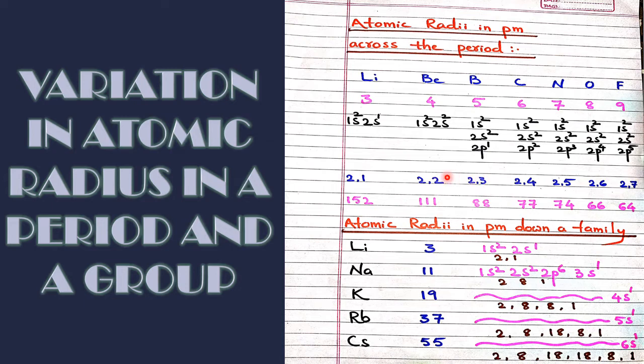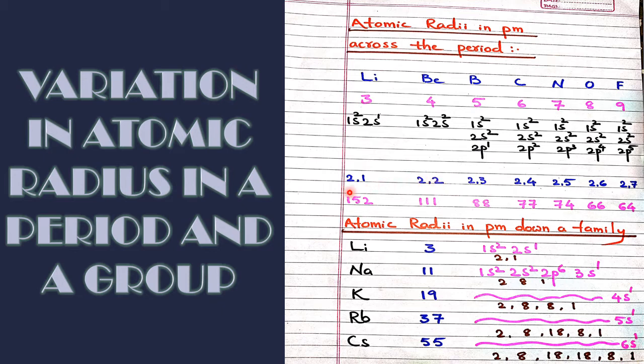But at the same time, an increase in the atomic number by 1 not only increases the number of electrons in the L level, but also increases the number of protons in the nucleus by one. That means nuclear charge is increasing. Atomic number is increasing, but the electron is entering the same level. So what is the impact here? The impact is the nucleus will pull the outer electrons because they have not gone far away. They are in the same level, same shell, L shell.